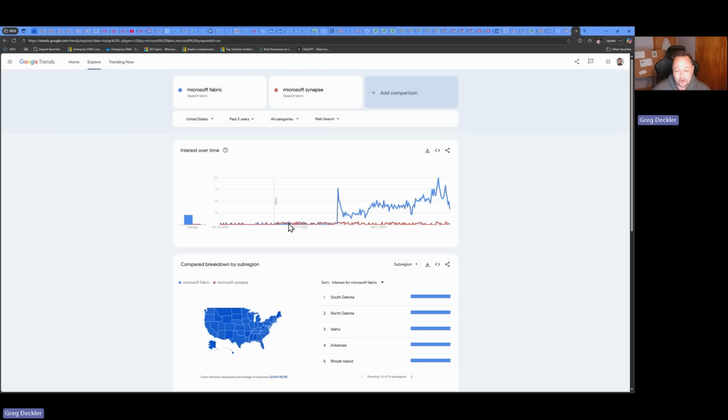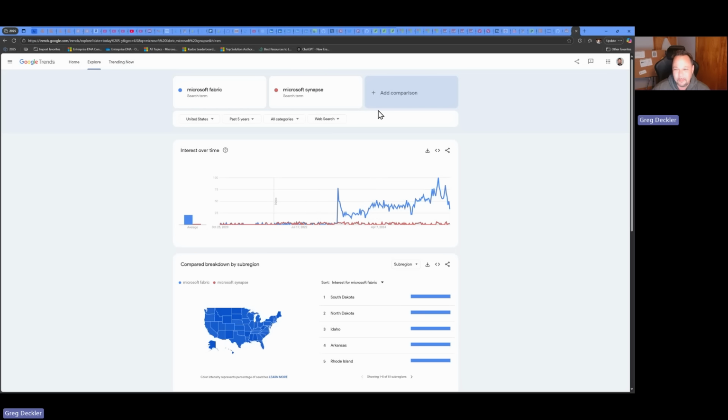I don't know what people were searching for because it was a non-existent product, but a non-existent product was getting as many searches as an actual existing product from Microsoft. So obviously, they had to do something, and at least Microsoft Fabric has a pulse.